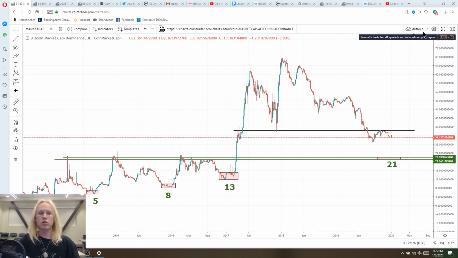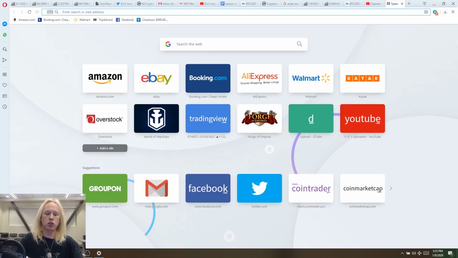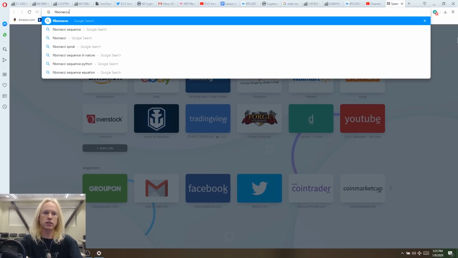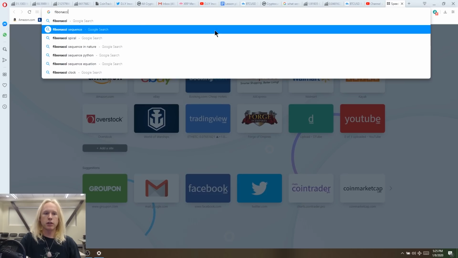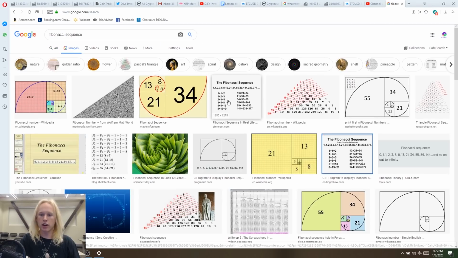Now, you guys have known if I've updated you or you've watched my videos before, every altcoin bottom that we've ever had right before a major alt season, where all of the altcoins rally, takes place at a Fibonacci equivalent. Now, a lot of you guys maybe do not know what the Fibonacci sequence is. So I'm going to show you exactly how the mathematics go and how it kind of coexists.